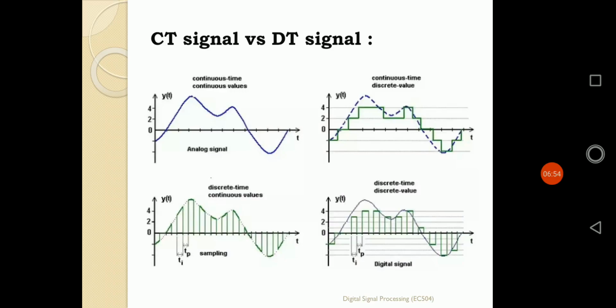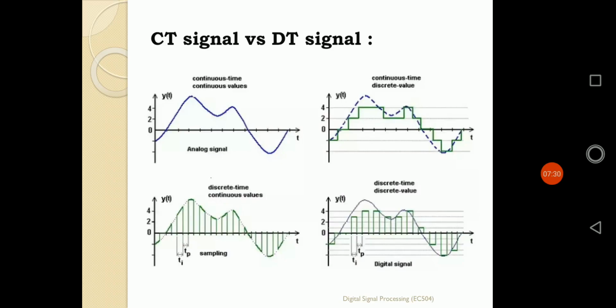But although these two signals are both continuous time signals, with respect to the amplitude values the first one is continuous in nature, and the second one is discrete in nature. In the first graph, both time and amplitude are continuous in nature. The second is also a continuous time signal, but with discrete amplitude values. We are not getting each and every value of the amplitude of the signal; we get a finite number of levels.